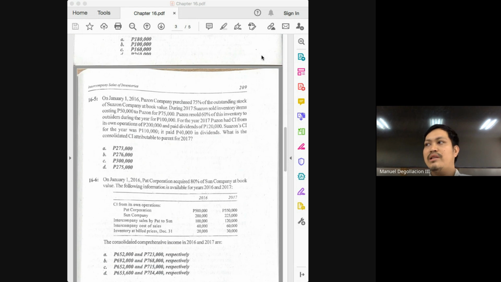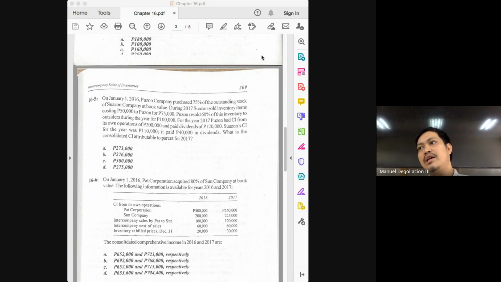Now, what do we do with the 10,000? Do we add or do we deduct the 10,000? Deduct, because this is the markup on your ending inventory. So you deduct the 10,000 from what? 110,000 minus 10,000 will give you the adjusted income of the subsidiary in the amount of 100,000. And this is now the amount that we will add to the income of the parent from its own operations.